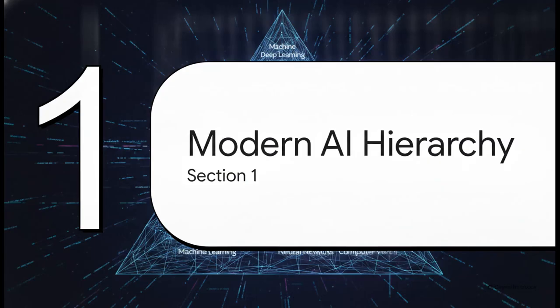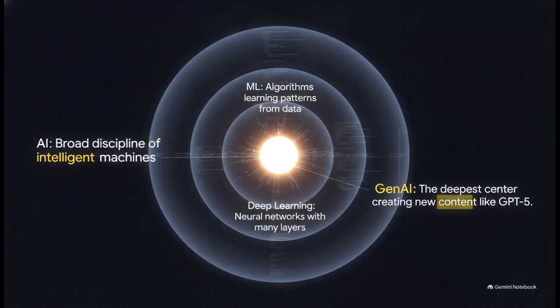All right, Section 1, the modern AI hierarchy. The absolute biggest mistake I see newcomers make is treating all these AI buzzwords as if they mean the exact same thing. They don't. Think of the AI landscape like a set of nested Russian dolls or concentric circles. Artificial intelligence is the biggest, broadest category. It's just machines doing intelligent things. Think of IBM's Deep Blue playing chess back in the 90s.